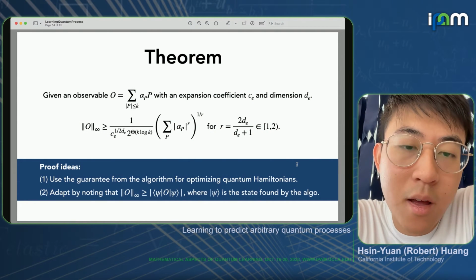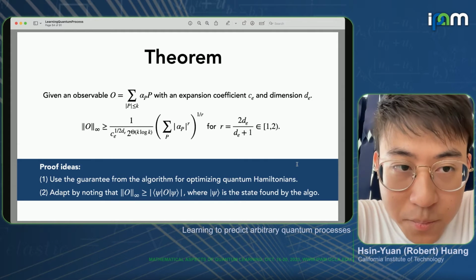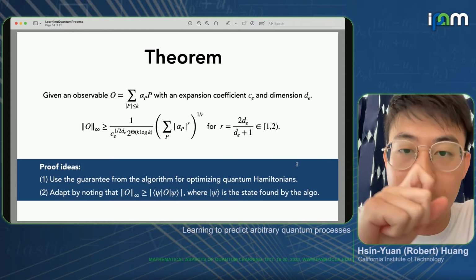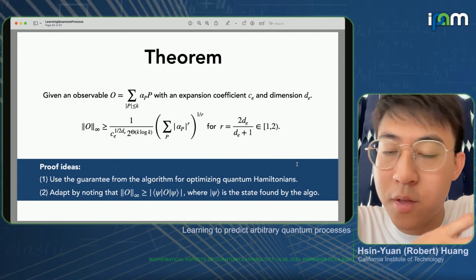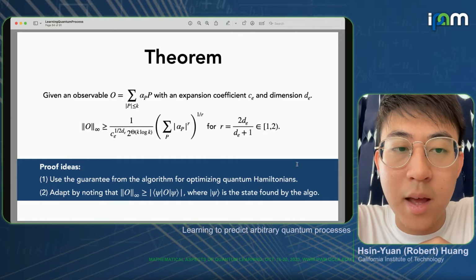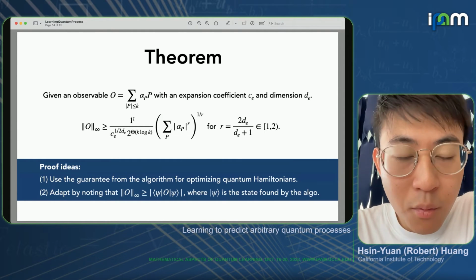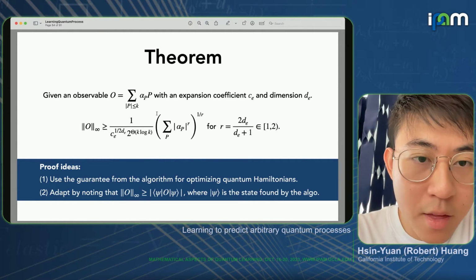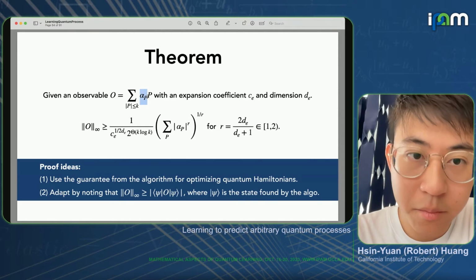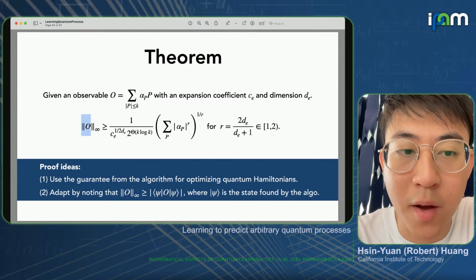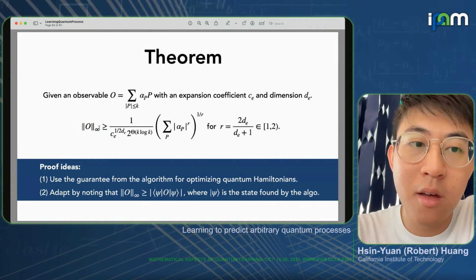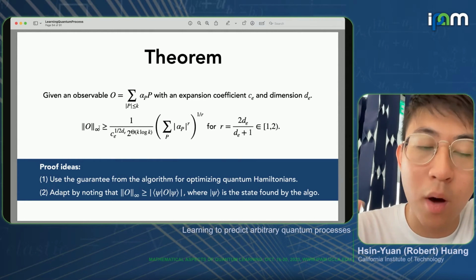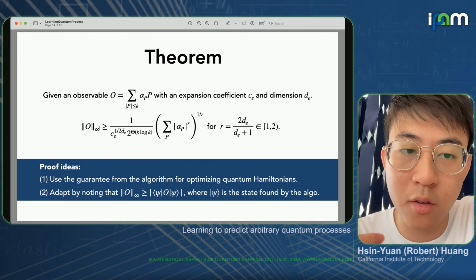We are given some observable O. Think of this observable O as the Hamiltonian that we were optimizing before. And say the observable has an expansion coefficient and dimension dE. Then we can show that there's going to be a norm constraint placed on these alpha p coefficients that is determined by the spectral norm of O. So for example, in our case, these observables will always have a spectral norm bounded by 1, because say we're measuring z1 at the end, which has eigenvalue 1 or negative 1. So the spectral norm of O is just going to be 1.